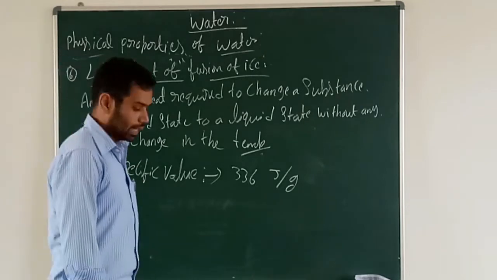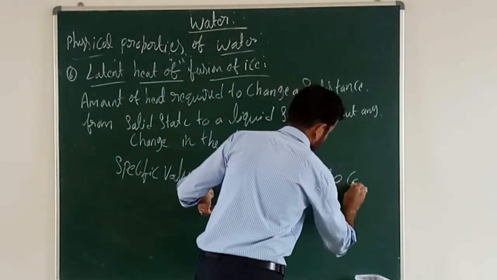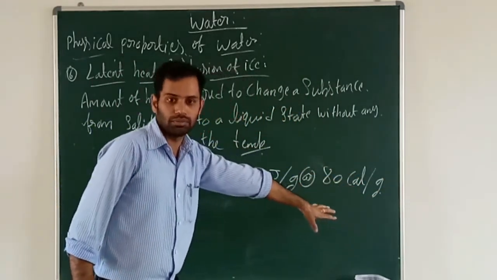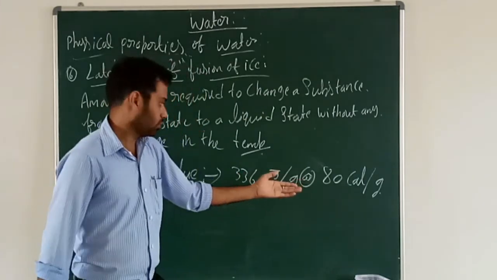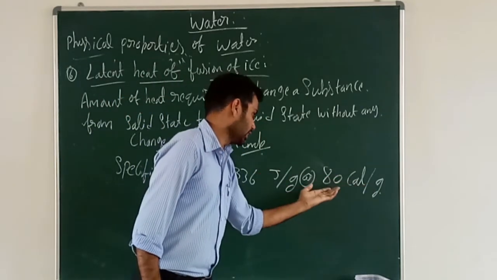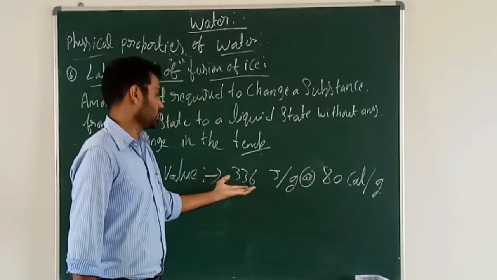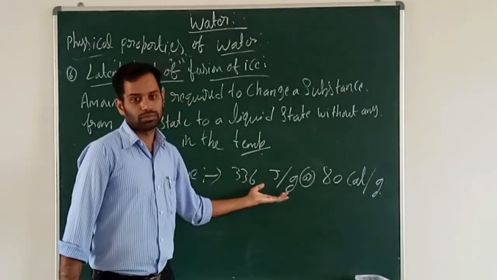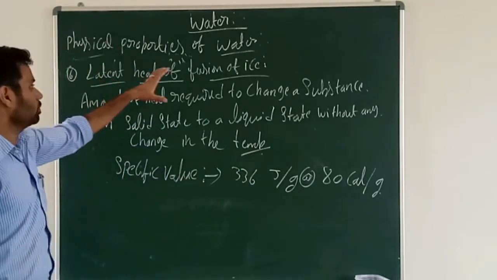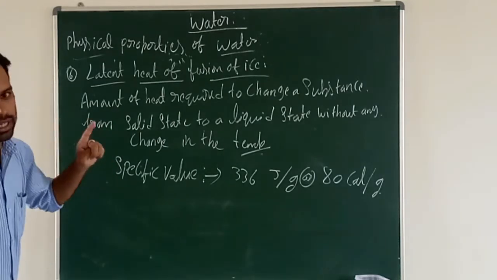Or 80 calorie per gram. CAL means calorie. If you write any standard value, if you write this one also, it is correct only. But the unit you should write correctly. 80 calorie per gram is a specific value. Or 336 joule per gram. So this is the latent heat of fusion of ice. So this is the sixth property.